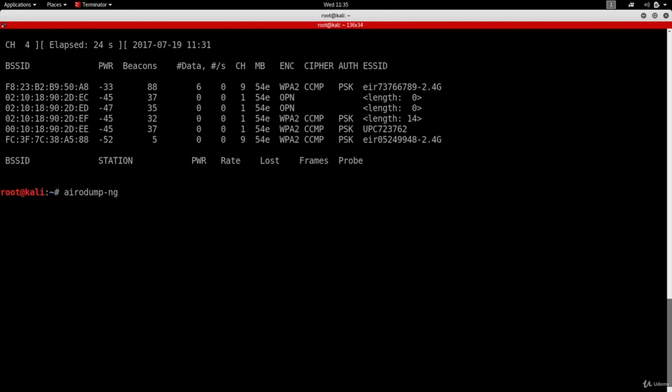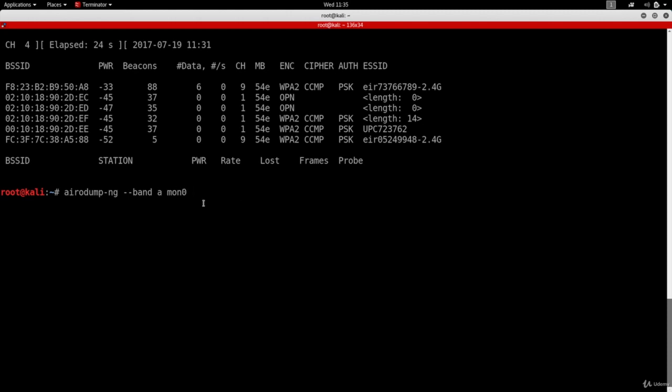And then we're going to use a new argument that we haven't seen before, and this argument is called band. We're going to tell it that I want you to sniff on band A, and that's the band that supports 5 GHz frequency. And then I'm just going to give it the name of my wireless adapter in monitor mode, which is Mon0.